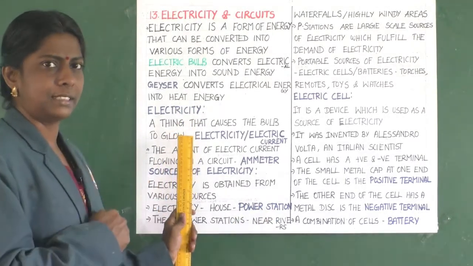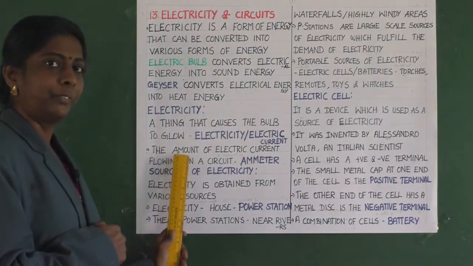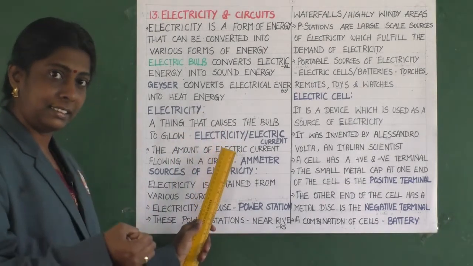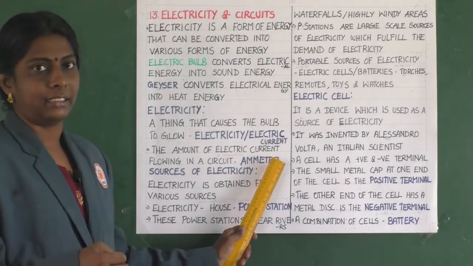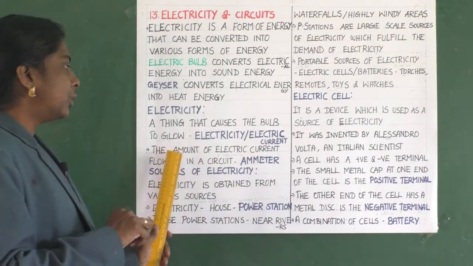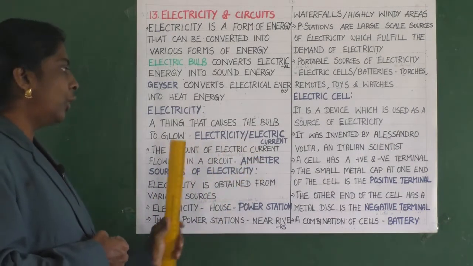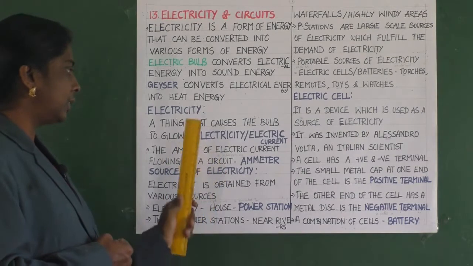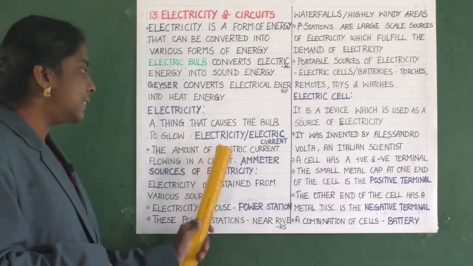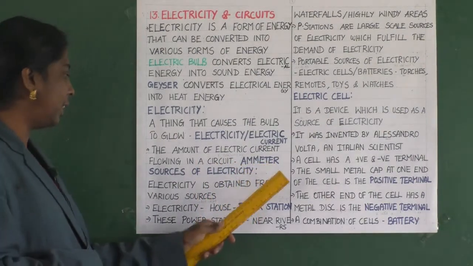What do you mean by electricity? A thing that causes the bulb to glow is nothing but electricity or electric current. So, how to measure this electricity? The amount of electric current flowing in a circuit is measured by an ammeter. What is this? Ammeter. Okay.